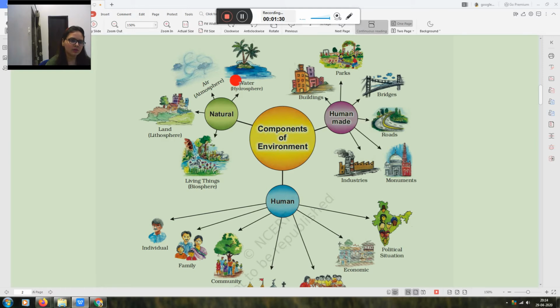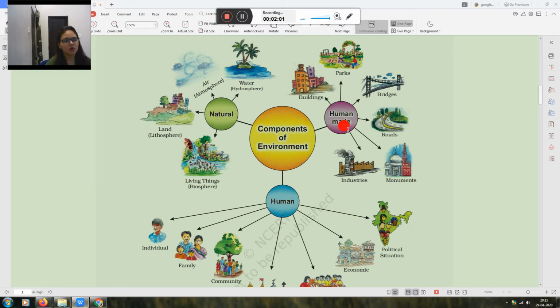Now, the detail of this: air means atmosphere, hydrosphere means water, and the topmost layer of the land is the lithosphere, the land where we make our houses, and biosphere means all living things, plants, animals, humans, all living things. It makes our natural environment: water, air, land and living things.